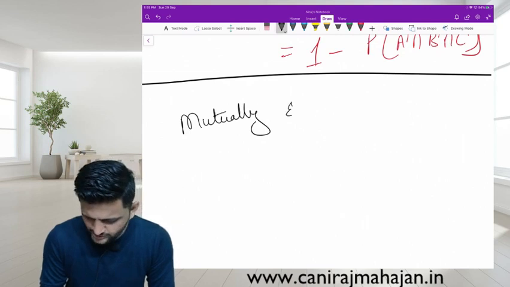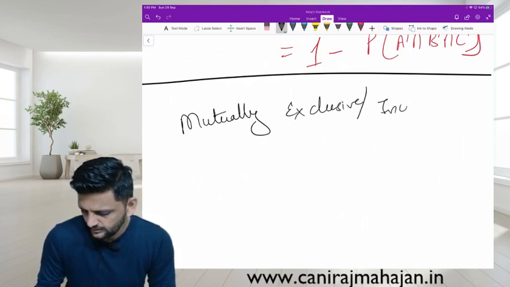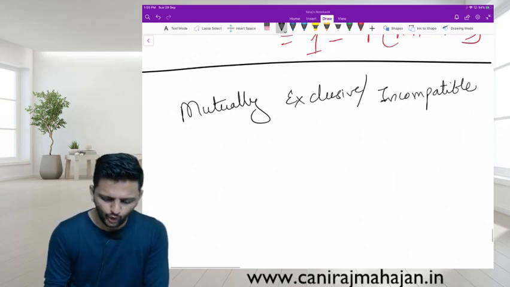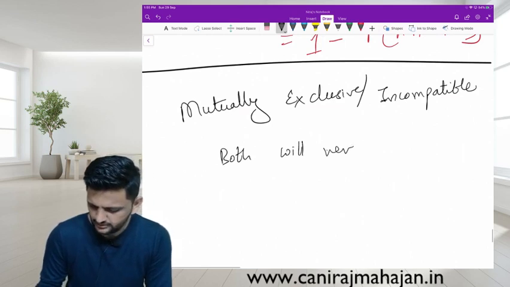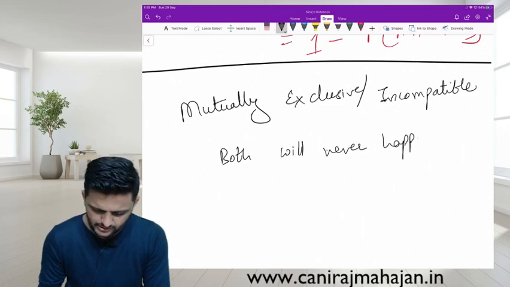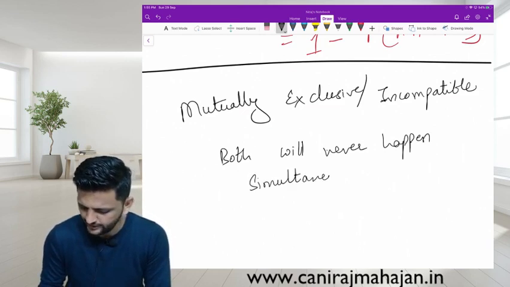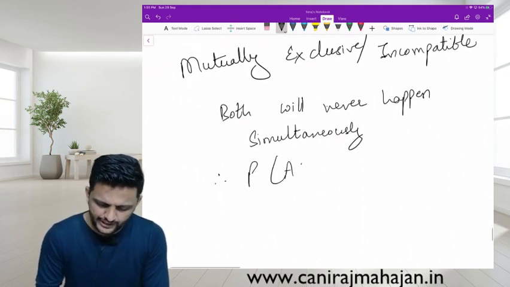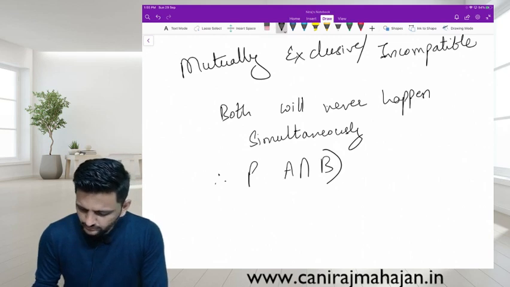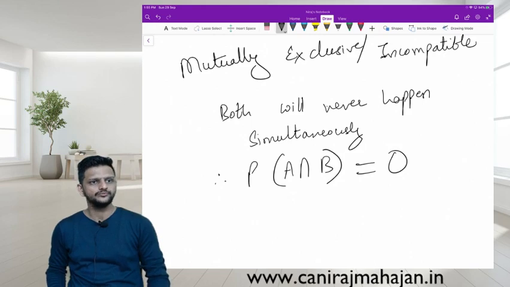Another type of events? Mutually exclusive, just now we saw. What is the other name? Incompatible events. That means what? Very important. Both will never happen simultaneously. Yes or no? That means at the same time they will not happen. Therefore, what happens? P of A intersection B equals 0. Yes or no?